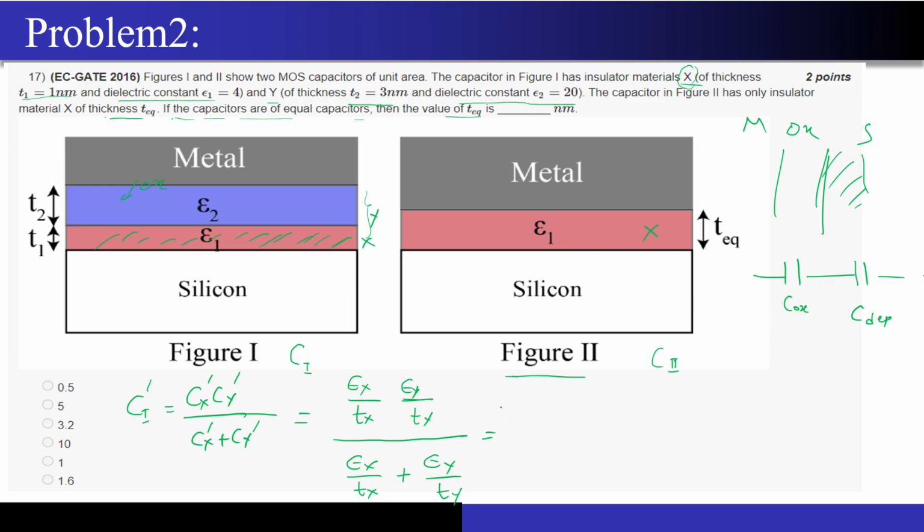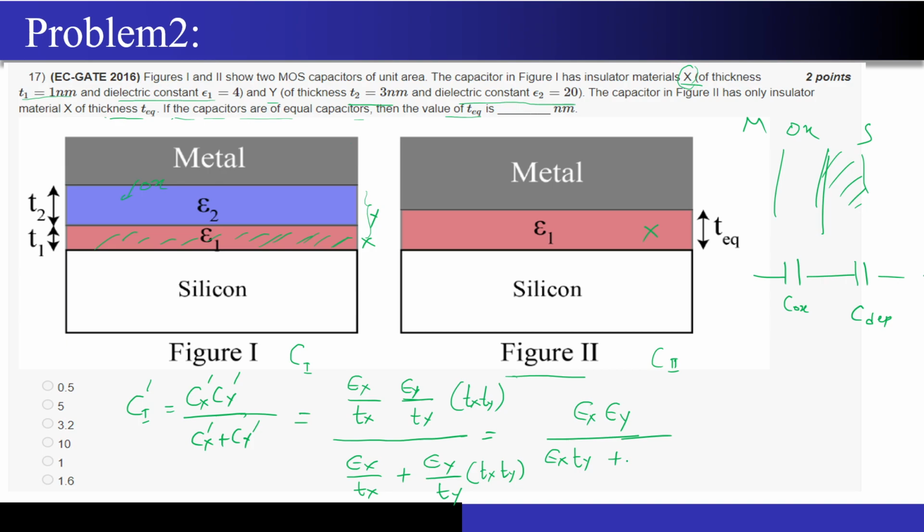Correct? So now if I just multiply Tx into Ty on both the numerator and denominator, what will this expression reduce to? On the numerator I will be just left with epsilon x and epsilon y, and if I multiply Tx and Ty, then the first term of the denominator will become epsilon x times Ty.